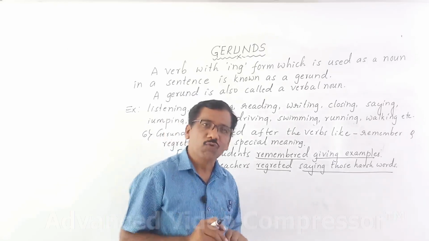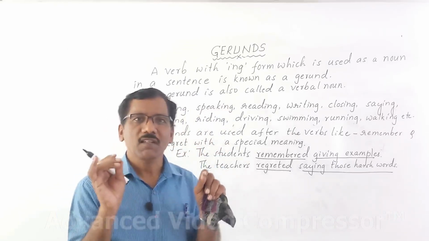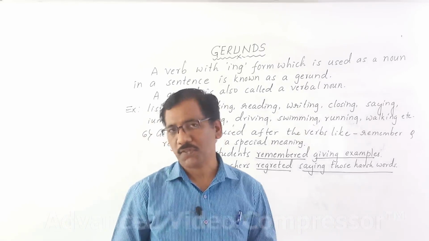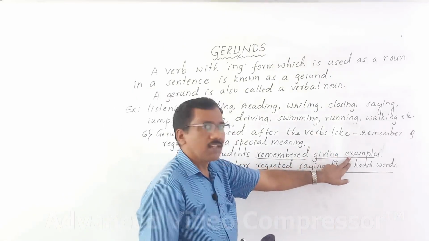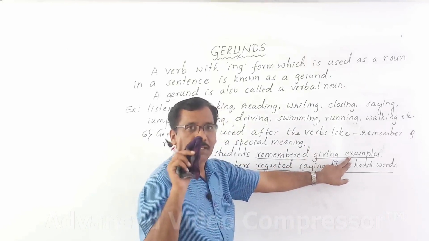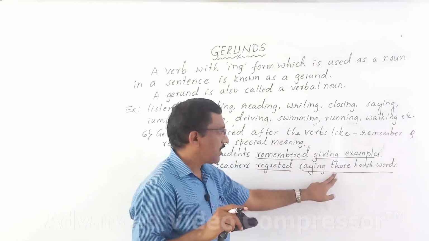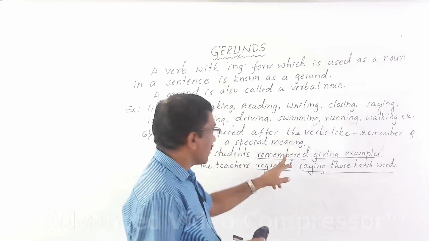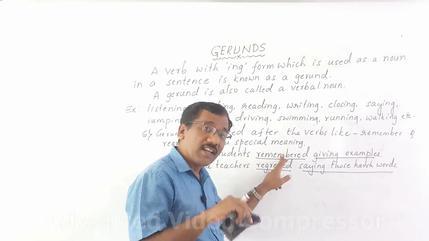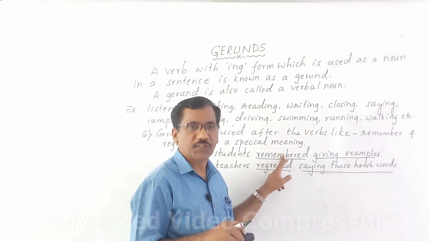Now the question comes to our mind, which action has taken place first? Please remember, giving examples is first action. Saying those harsh words is first action. Remembering is next action. It is later action.